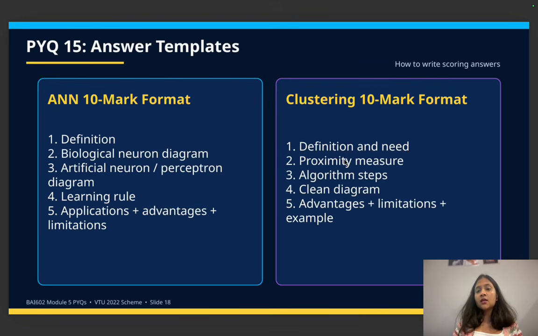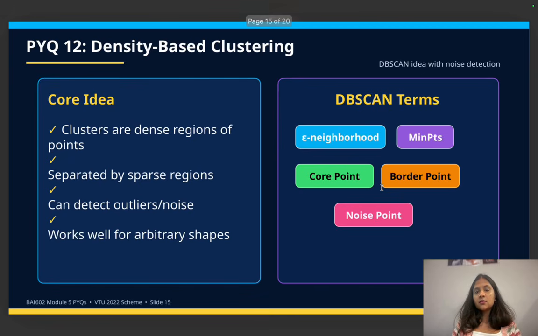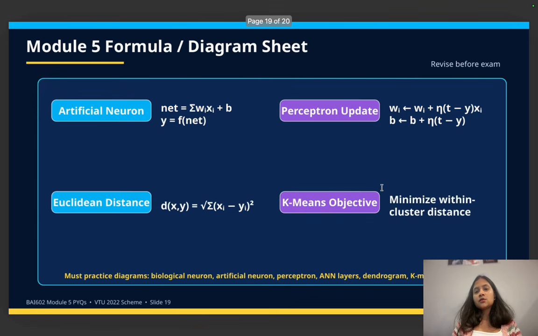Definition and need, proximity measures, where you are going to have the formulas. I told you about Euclidean, right? Euclidean and Manhattan, those are your distance measures, and how they are calculated, that you have to remember. And then the algorithm steps for clustering with a clean diagram. K-means clustering, grid based clustering and density based clustering you should know. And then advantages and limitations.